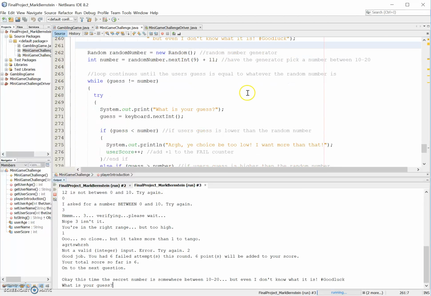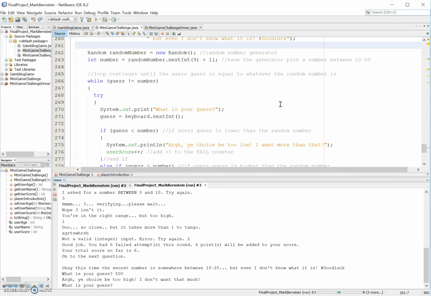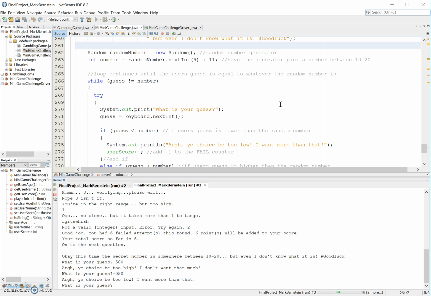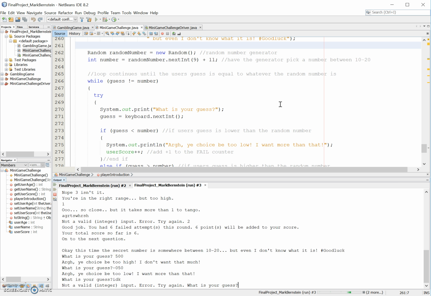So let's try and go through the same practice here. What's your guess? I don't know. What's between 10 and 20? Is it 500? No, it's too high. Alright, let's try negative 0.50. Too low. Alright, let's do, I don't know. Alright, not a valid integer.